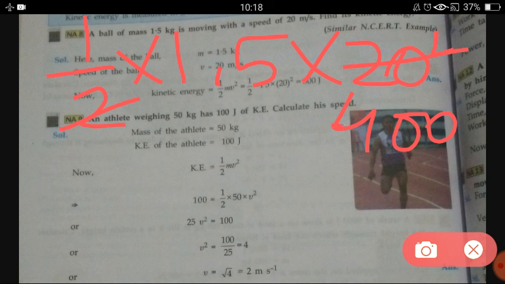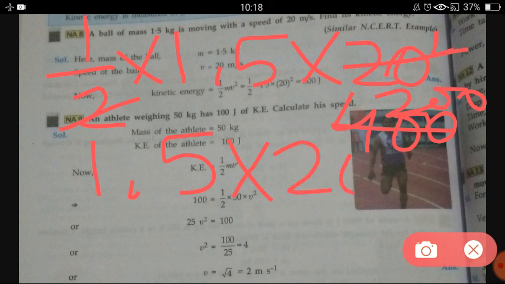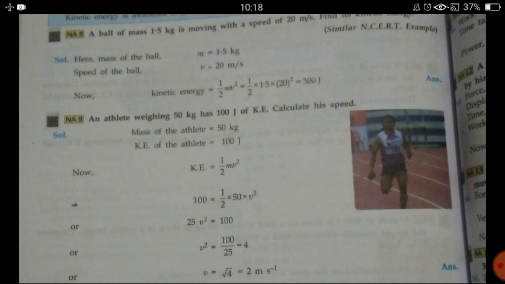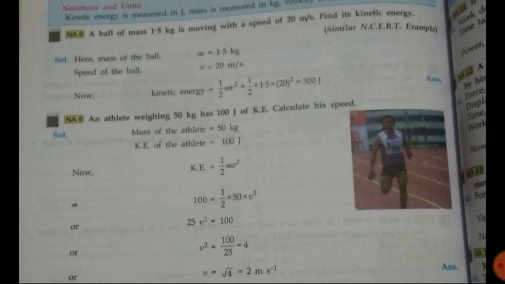Then this 2 will cancel this 400 to 200, when we divide 400 by 2 we get 200. So basically we will have 1.5 into 200. When we multiply 1.5 with 200 we get 300. So this is the amount of kinetic energy which that ball will possess.